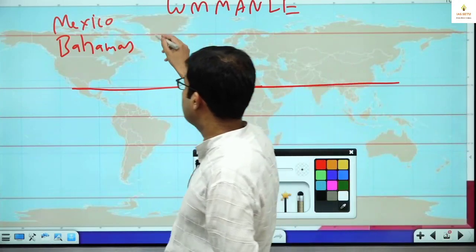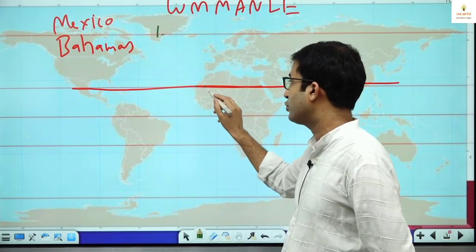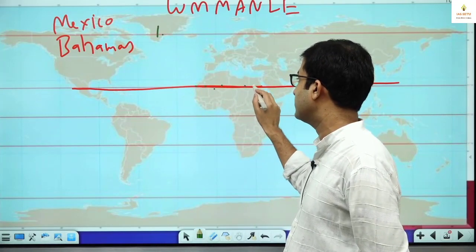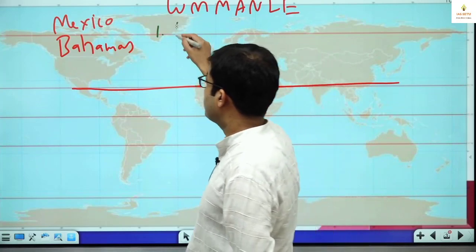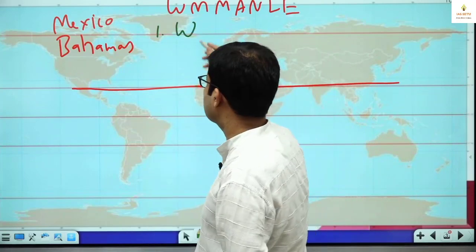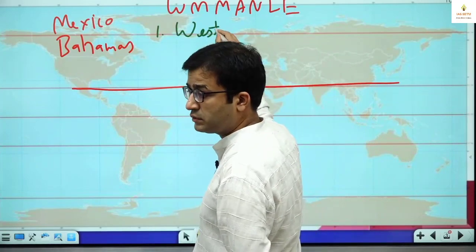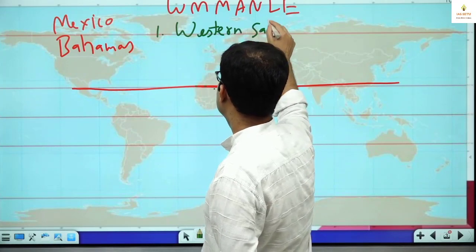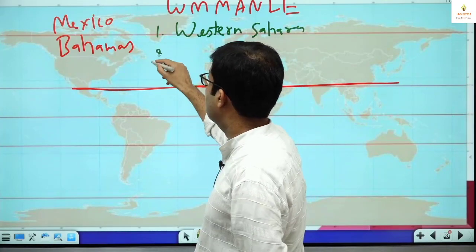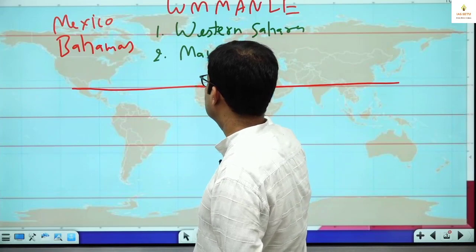Here W is the sequence: Western Sahara, Mauritania, Mali, Algeria, Niger, Libya, Egypt. So this is the Tropic of Cancer in Africa; it passes through Western Sahara, next is Mauritania.